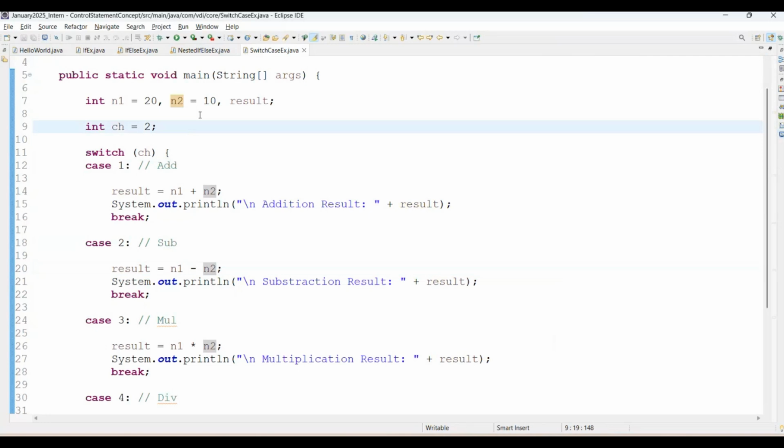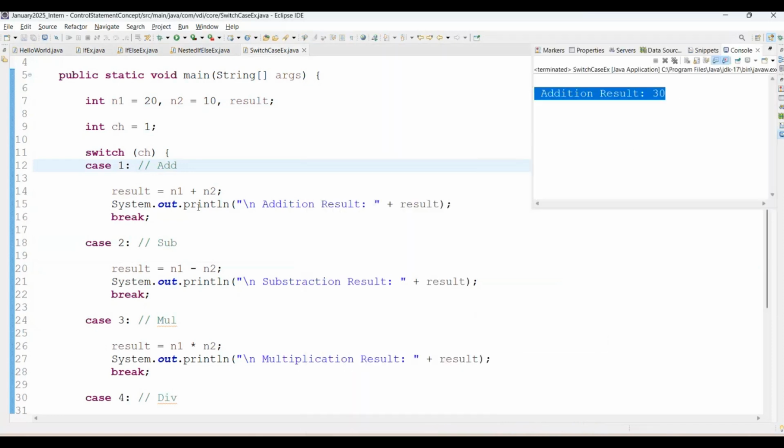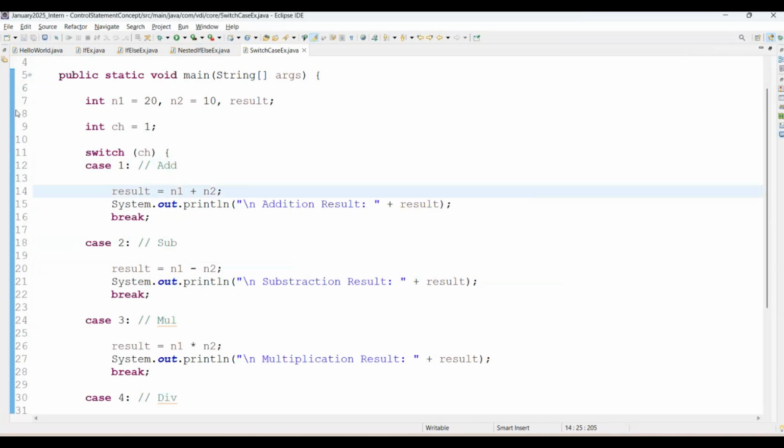But now I'm giving choice as 1. Choice as 1, it means it will execute which case? Case 1. And here N1 is 20, N2 is 10. 20 plus 10 it will be 30. See the screen. Run as Java application. It will print 30. And if you want to debug the program, then simply add the breakpoint.